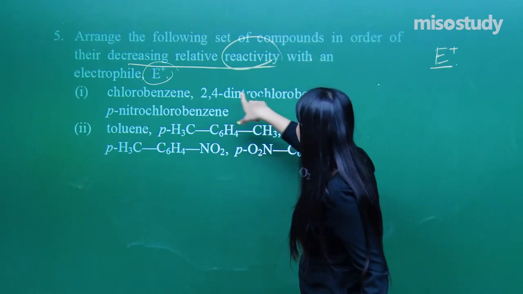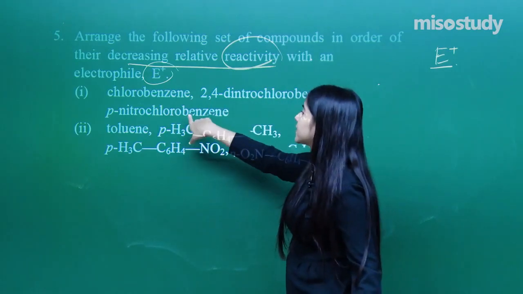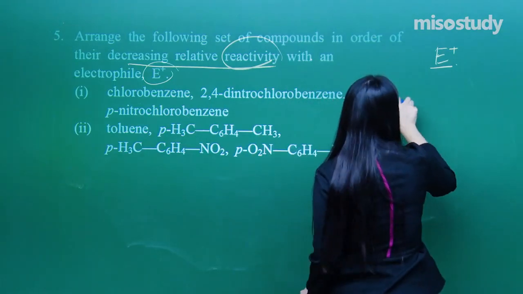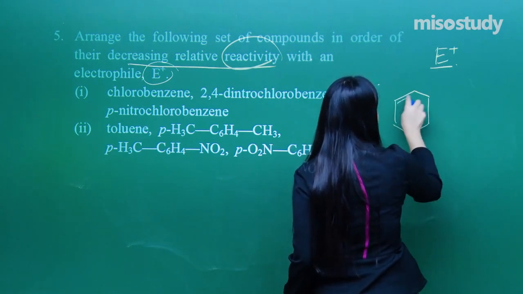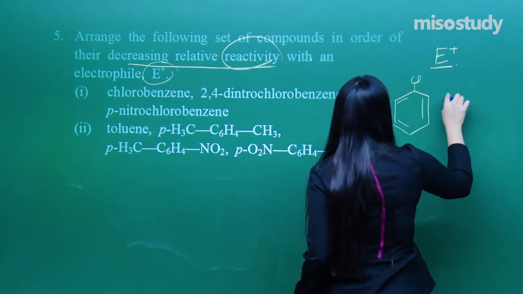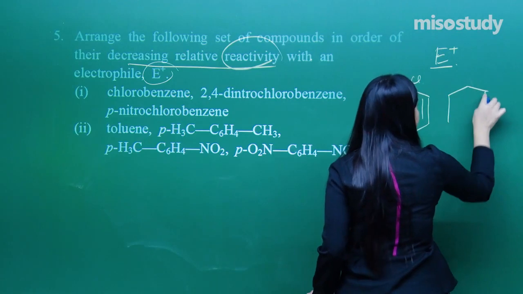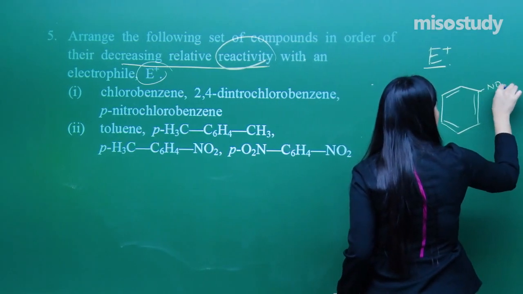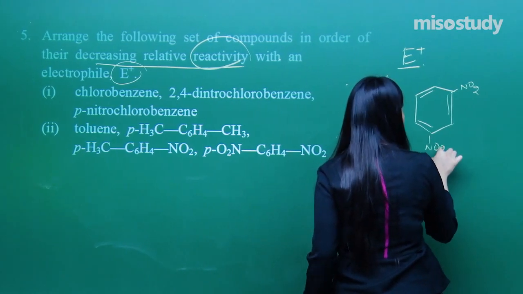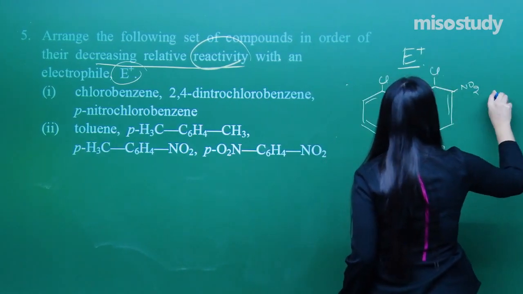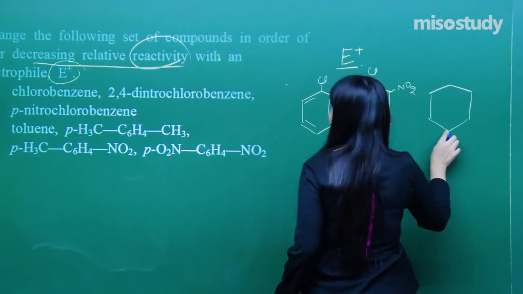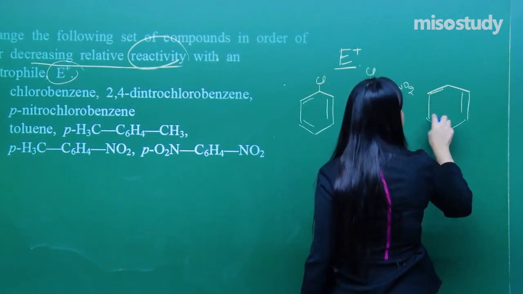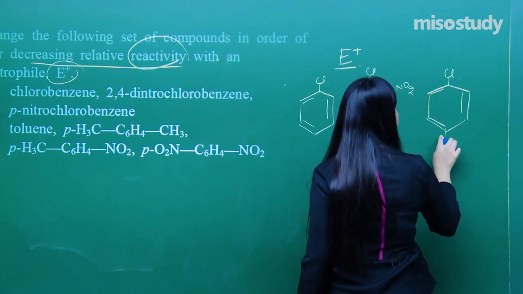First, chlorobenzene; second, 2,4-dinitrochlorobenzene; and the third one is para-nitrochlorobenzene.